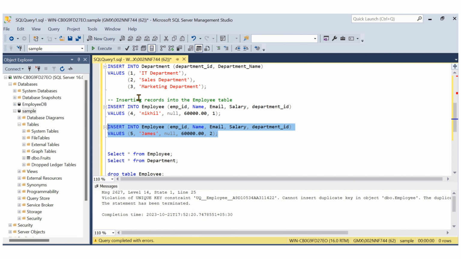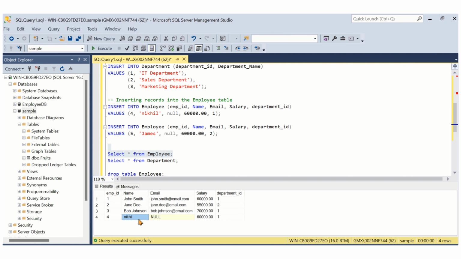Let me insert this. See here, we are getting an error now because of violation of unique key constraint: cannot insert a duplicate key in object dbo.employee. Here we already have one null record in the email column in the employee table. So we cannot insert a duplicate null record in the employee table. Keep that in mind.